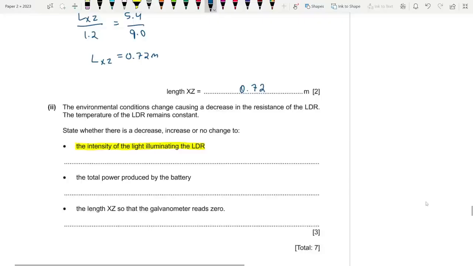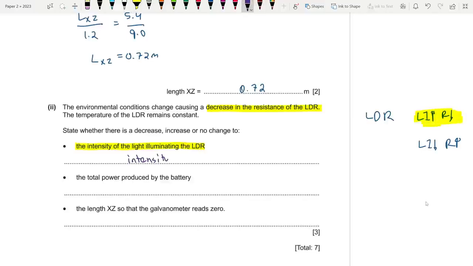So we know that an LDR is an NTC made up of semiconductor, so it behaves differently compared to a typical resistor. If light intensity increases, resistance will decrease, and if light intensity decreases, resistance will increase. So since there is a decrease in the resistance of the LDR, what happened to the light intensity? Clearly it increased. Okay, so that's our first point. The light intensity increases. Now let's go to the next part.